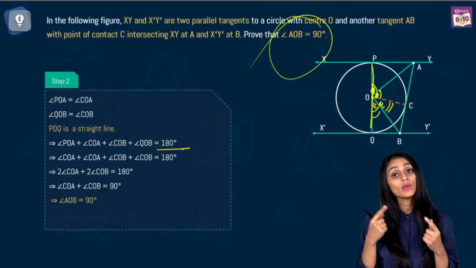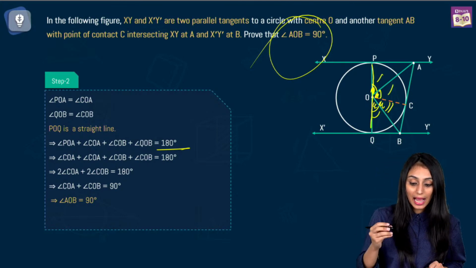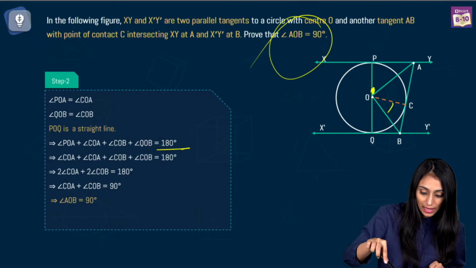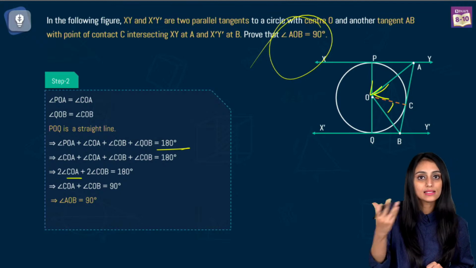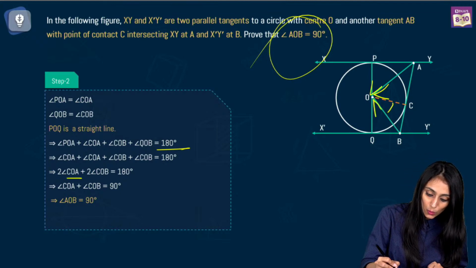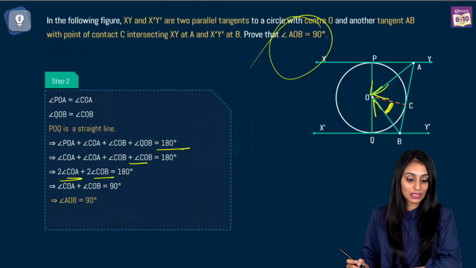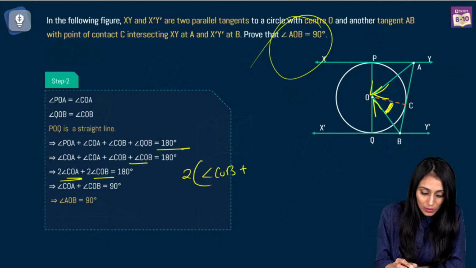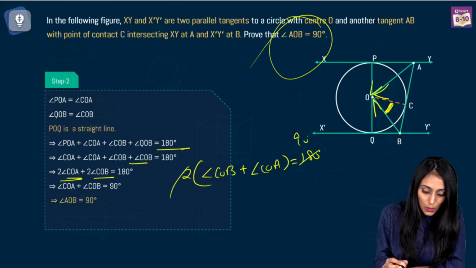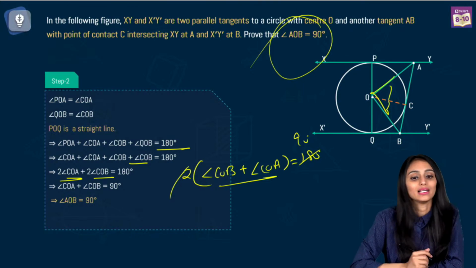You need to show AOB angle is 90. So how would you do that? This angle is equal to this. I'll replace this angle AOP with this angle AOC here. You can see angle COA. Similarly, this angle BOQ with this angle COB. So I can say it is twice of angle COA, twice of angle COB. That would be equal to 180 degrees. You take 2 common, so angle COB plus angle COA is equal to 90. You cancel this out. So when you add these 2 angles up, what do you get? You get the entire angle AOB. That's 90 degrees.